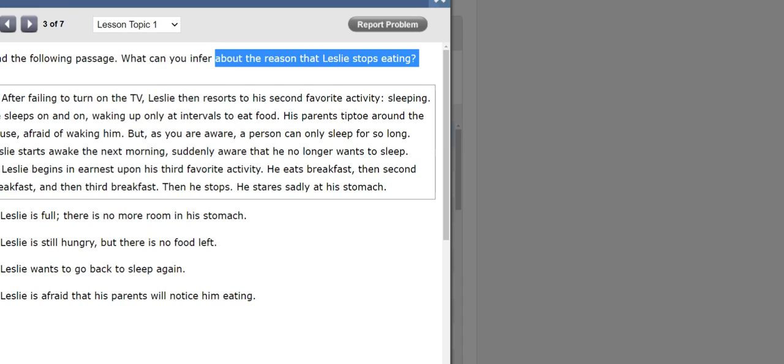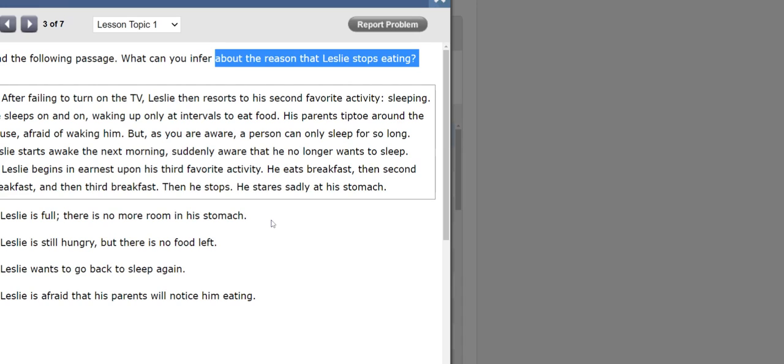Leslie is still hungry, but there is no food left. Nothing in there is telling me of a possibility that there is no more food. He's staring at his stomach sadly. So if he's sad, that means that he wanted to eat more. Leslie wants to go back to sleep again? No, nothing in there tells me that he wanted to go back to sleep. He wanted to do his favorite activity, eating. Leslie is afraid that his parents will notice him eating. That's not why he stops.